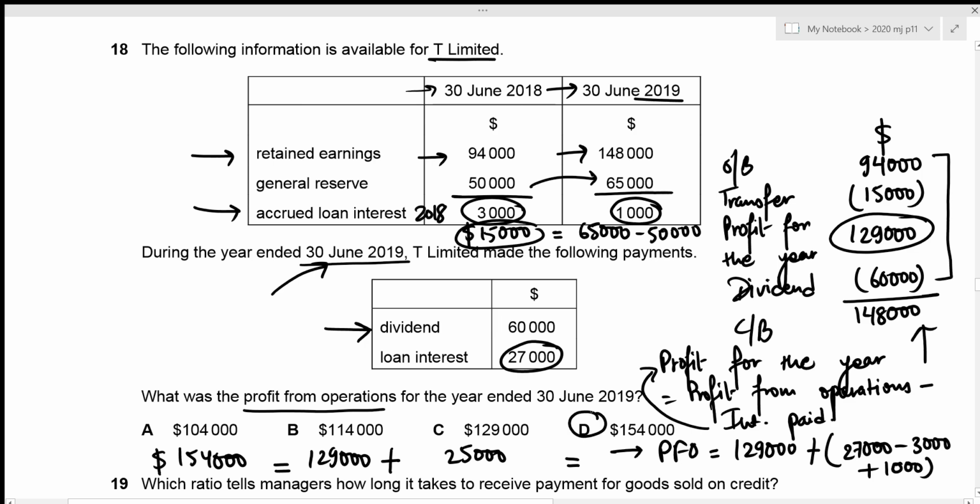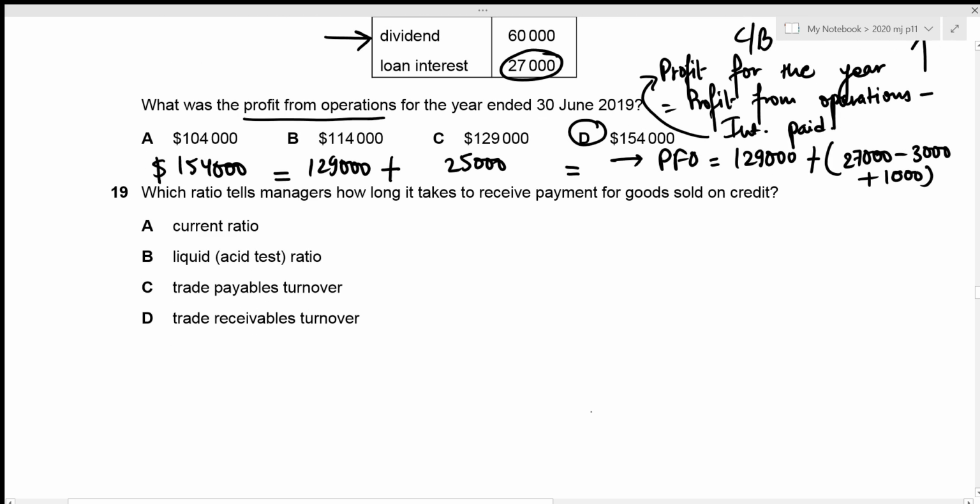Now we can move towards question number 19. Which ratio tells managers how long it takes to receive payment for goods sold on credit? So goods sold on credit obviously gives rise to trade receivables, right?